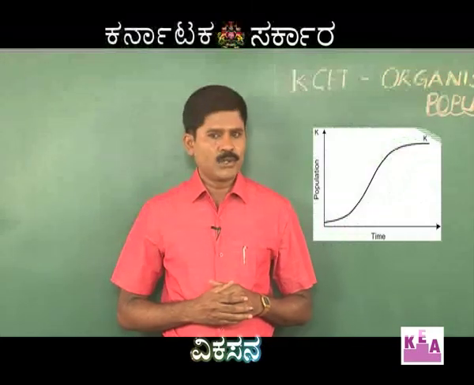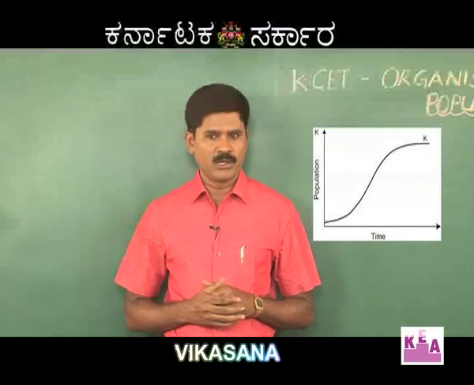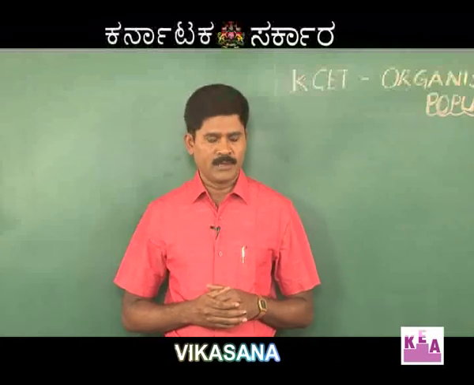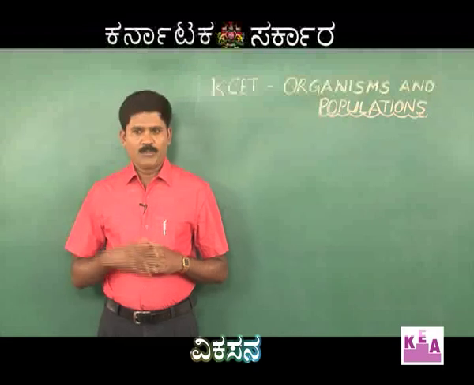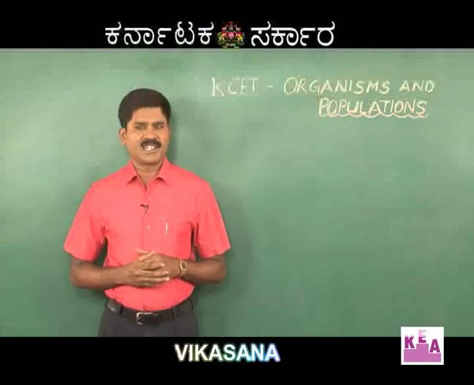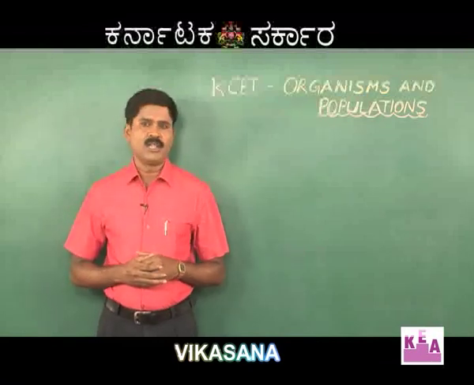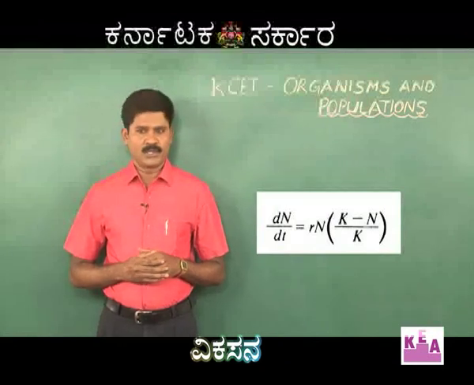When logistic growth is plotted graphically against time, we get an S-shaped curve. Therefore, logistic growth is also called S-shaped growth. Logistic growth is named after the Belgian mathematician Pierre Verhulst, who designed a mathematical expression for explaining logistic growth in human population. Therefore, logistic growth is also called Verhulst-Pearl logistic growth.